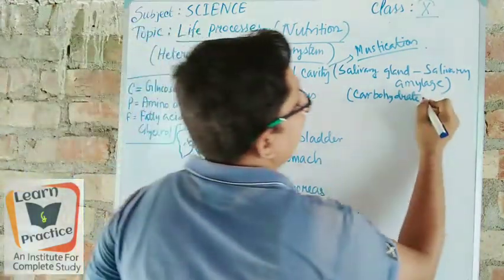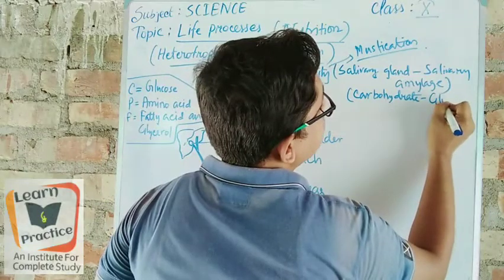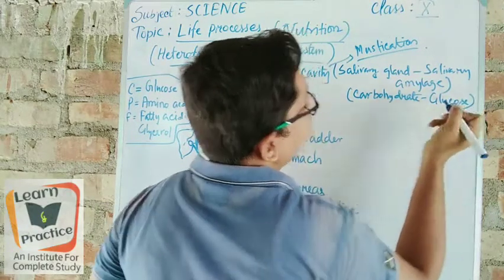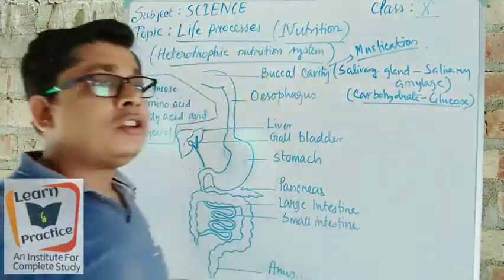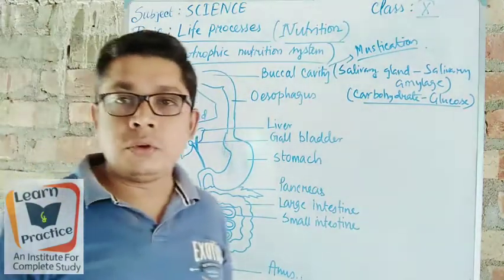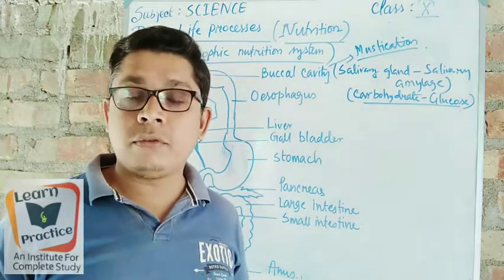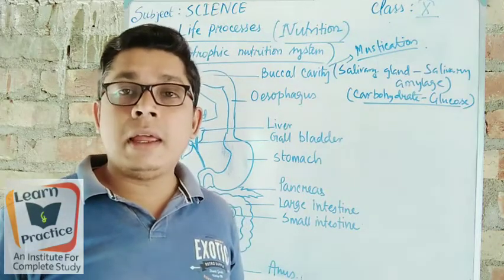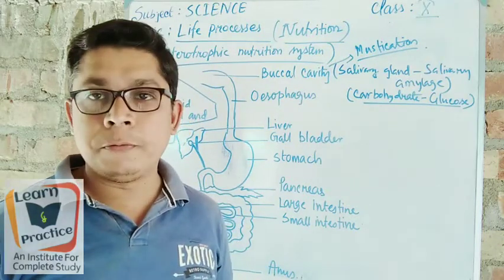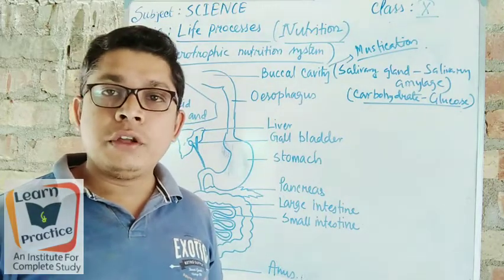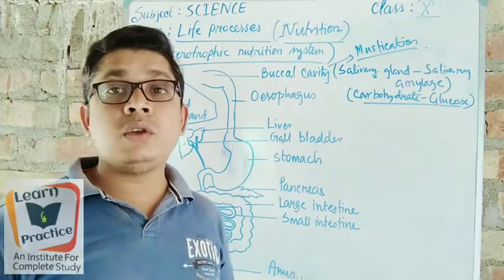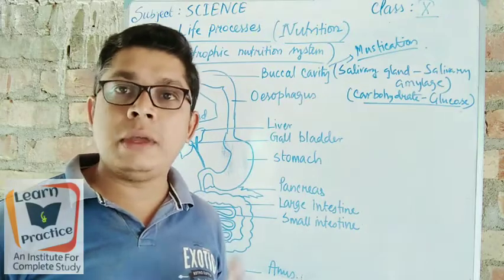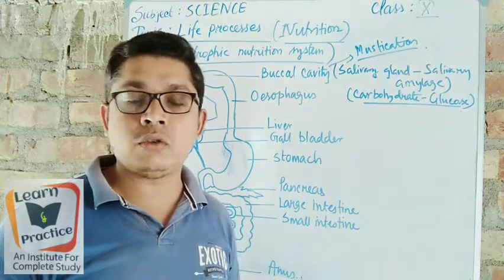Okay, so carbohydrates already glucose. Look, first of all, why should we take the food? We should take the food for our aliveness. We have to be alive, that's why we have to take the food. When you're taking the food, a few nutrients are there which are very important for our body to be alive, to be active, right? To be strong.